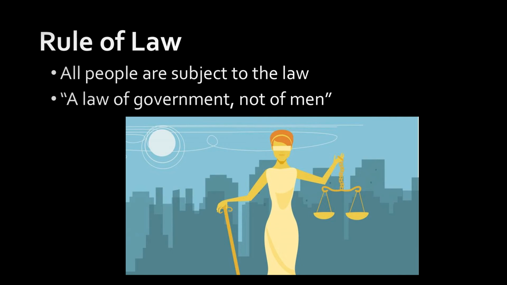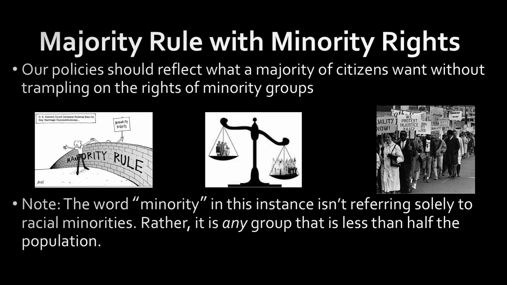Additionally, it's stating that we have a law of government, not of men. So this is the idea that there shouldn't be any one person who is overly powerful. Some countries that lack rule of law, they end up with the same person in power for decades. And so they become a law of men, not of government, where that person can just arbitrarily state what the law is. But that's not what is supposed to be the case in the United States, because we are supposed to be under rule of law.